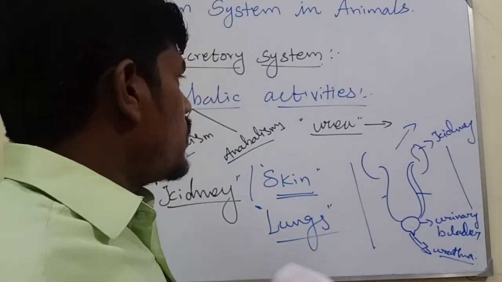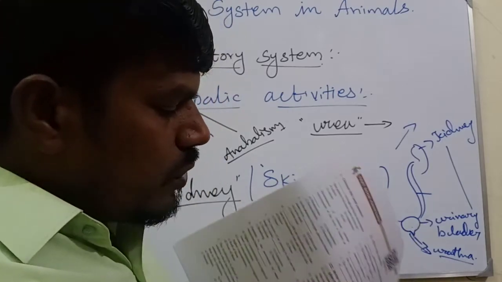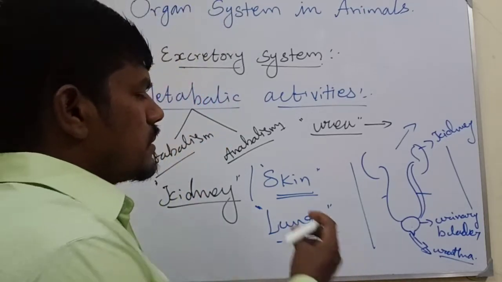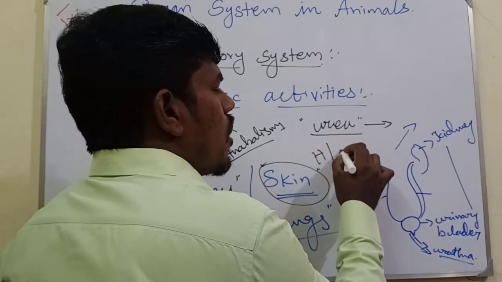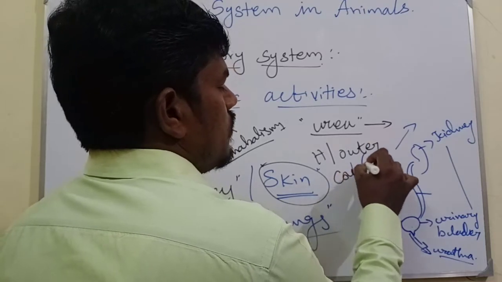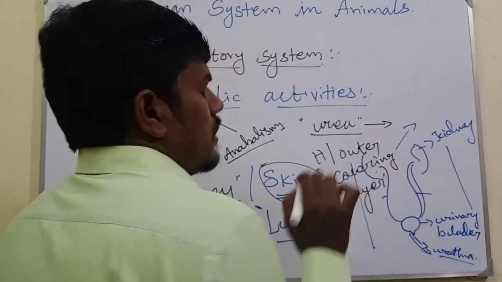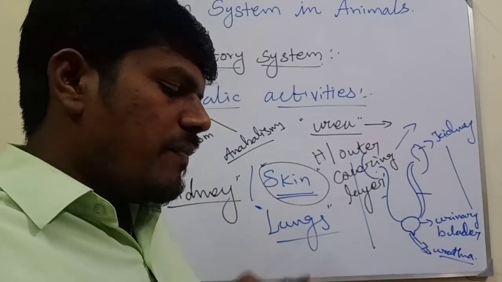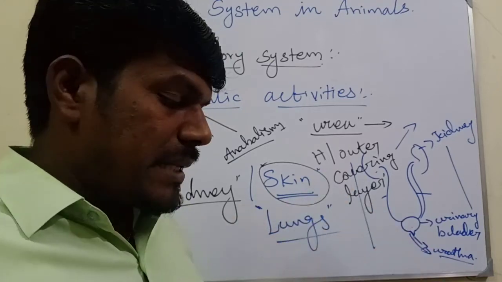Now I will explain about the skin. The skin is the outermost covering of the body, the outer covering layer of the whole organism, here the human being. It is stretched all over the body in the form of a layer, joined together or pasted like that.